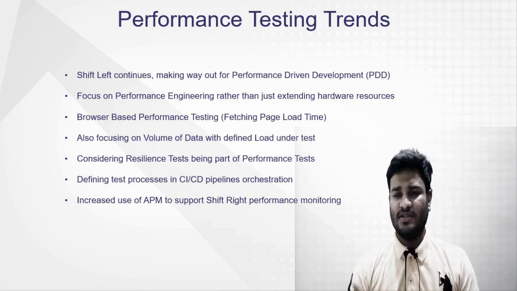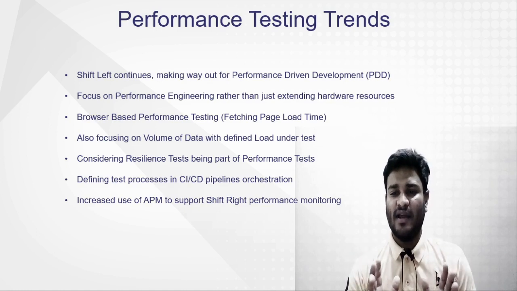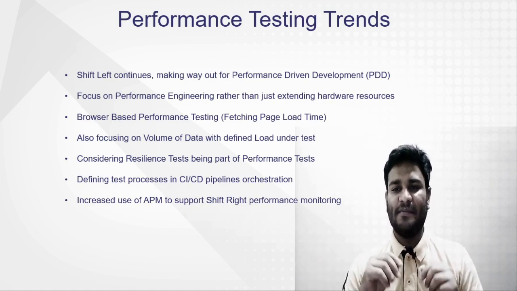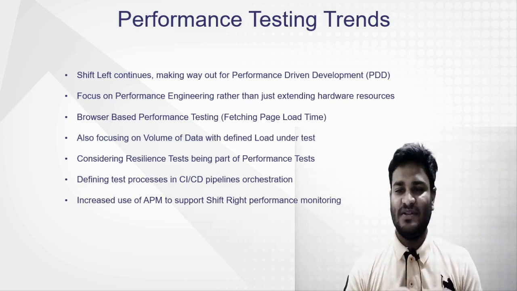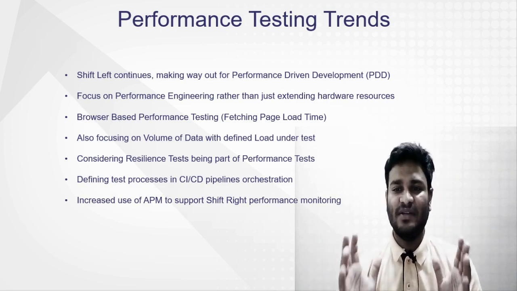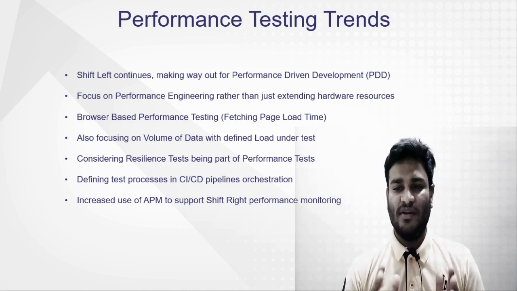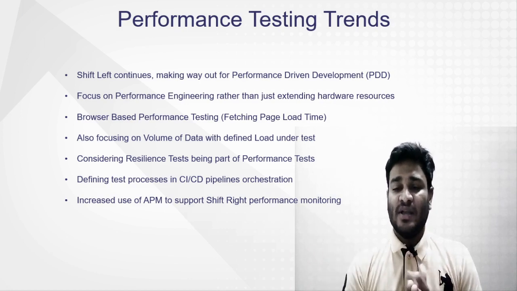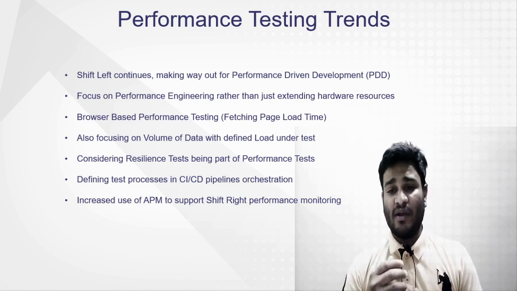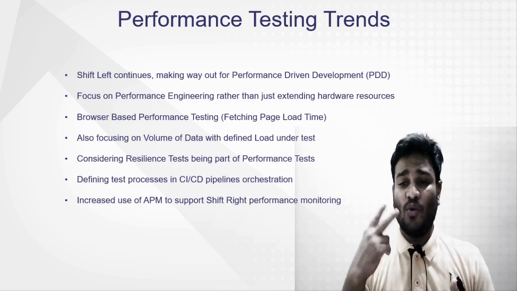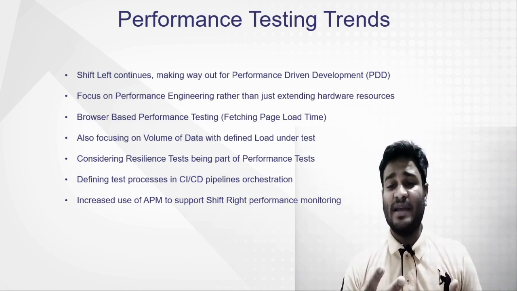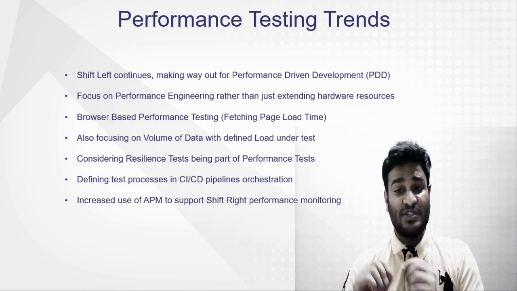The next thing to consider for a product is making sure that your performance engineer does not just give you the solution of increasing the hardware resources. In 90% of the cases I have seen performance engineers giving this solution. Whenever the system slows down, he or she will suggest increasing the RAM, increasing the CPU, or increasing the hardware. Whenever your system slows down, there are only 2 ways to improve its performance: one is by increasing the hardware, and the second is by performance tuning it.